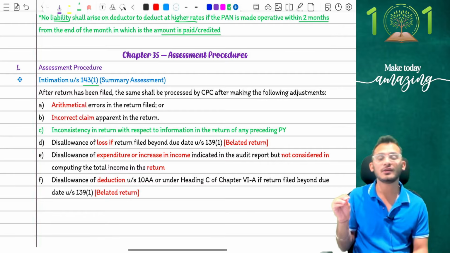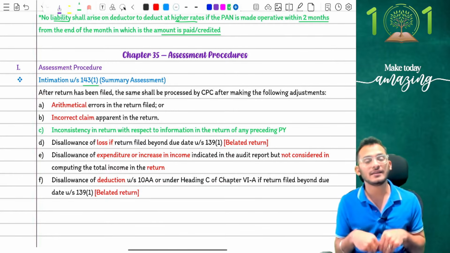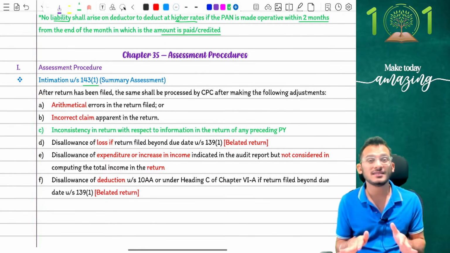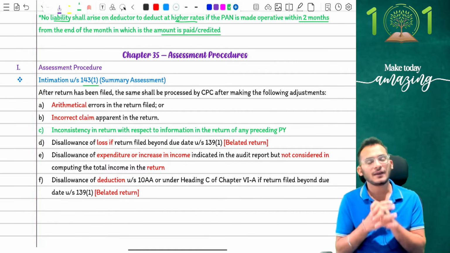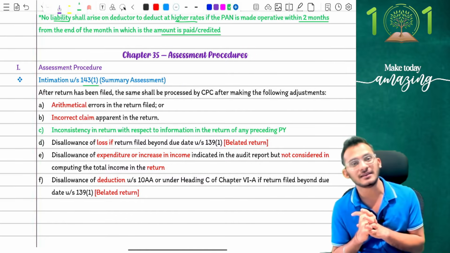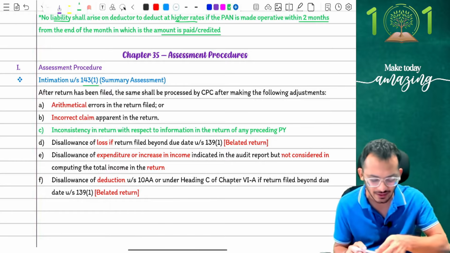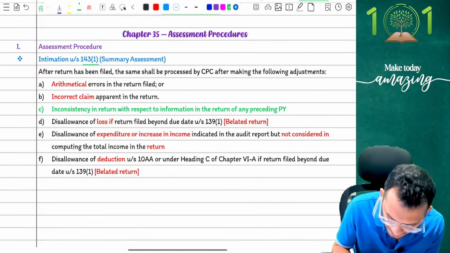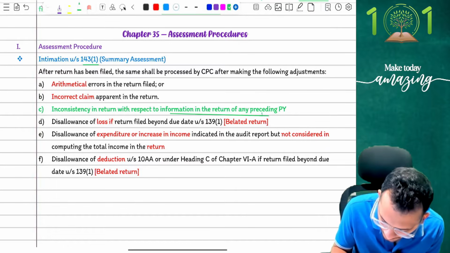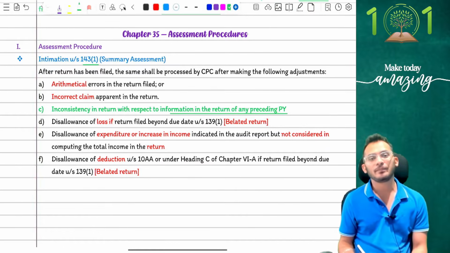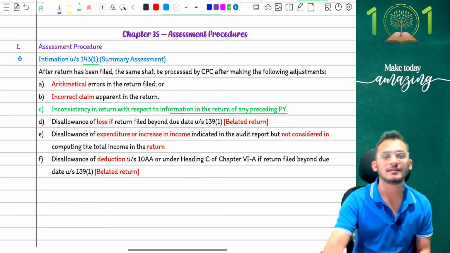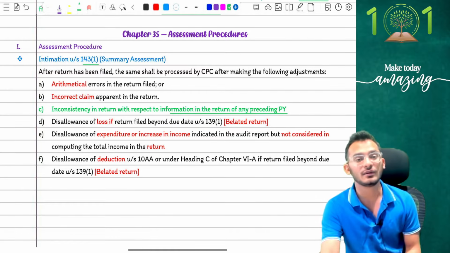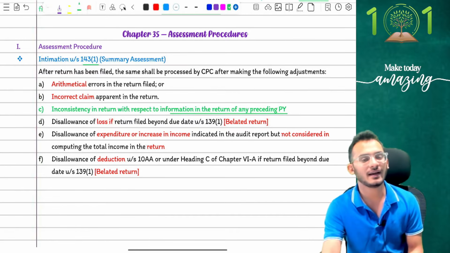The amendment in the current year now clarifies that the department has been given higher powers right now to not just check the current year information. They can also start matching things with past year data. Which means now they say a return can be adjusted for inconsistency in the return with respect to information in the return of any preceding previous years. So if in the past years you had any errors and that error is noticed by CPC, they can make those changes in the current year as well.